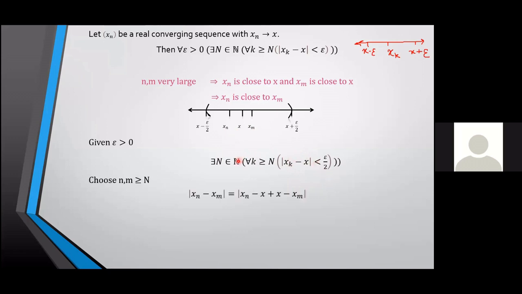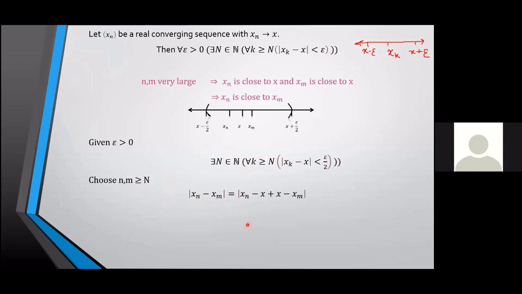Now I take two numbers n and m very large, to be precise, greater than or equal to n. Then what will be mod xn minus xm? I know how to estimate mod xn minus x and mod xm minus x. So from that, how will I estimate mod xn minus xm?